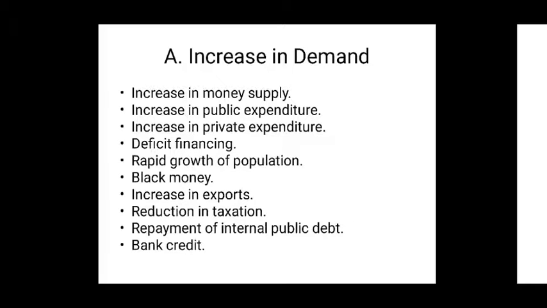And then reduction in taxation. So the reduction in taxation offered by the government results in an increase in the purchasing power in the hands of public. Now obviously this generally increases the price level of commodities.